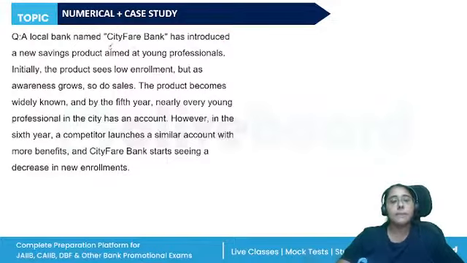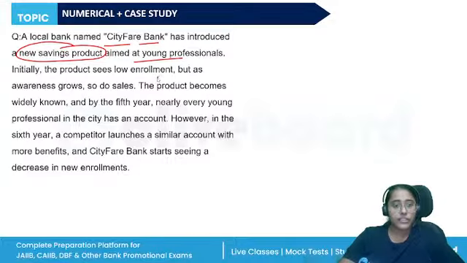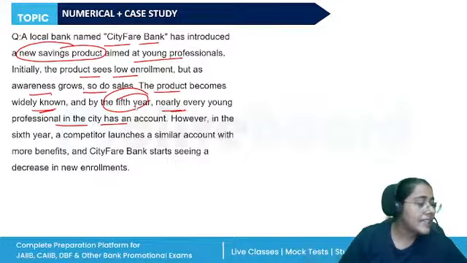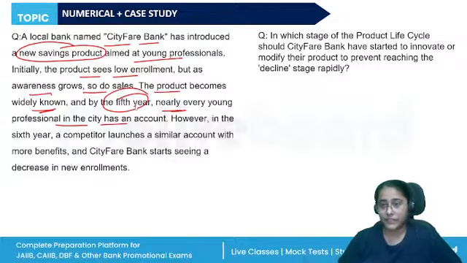A local bank named City Fair Bank has introduced a new savings product aimed at young professionals. Initially, the product sees low enrollment, but as awareness grows, so do the sales. The product becomes widely known by the fifth year. Nearly every young professional in the city has an account with City Fair Bank. However, in the sixth year, a competitor launches a similar account, and City Fair Bank starts seeing a decrease in the new enrollments. In which stage of product life cycle should City Fair Bank have started to innovate?